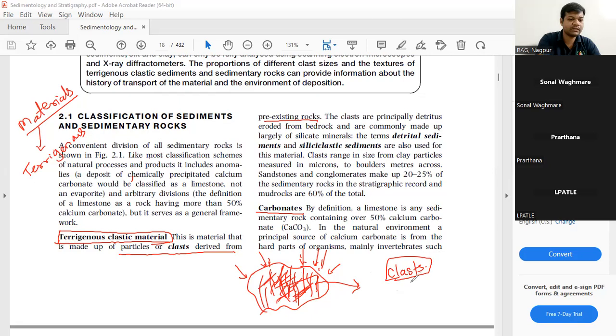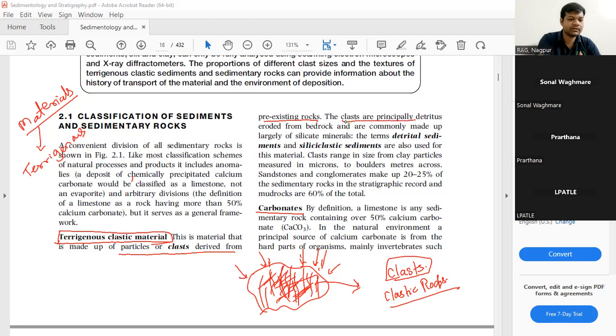The rocks finally formed due to such clasts will be called clastic rocks. Clastic and non-clastic, you might have heard these terms. So what are clasts?